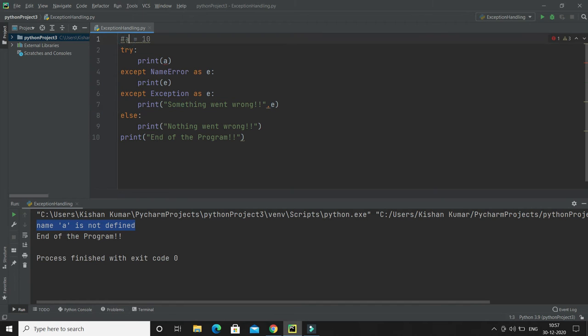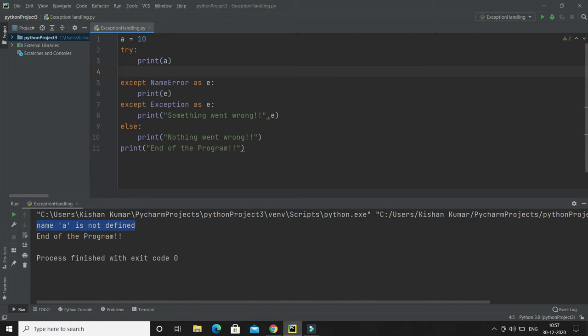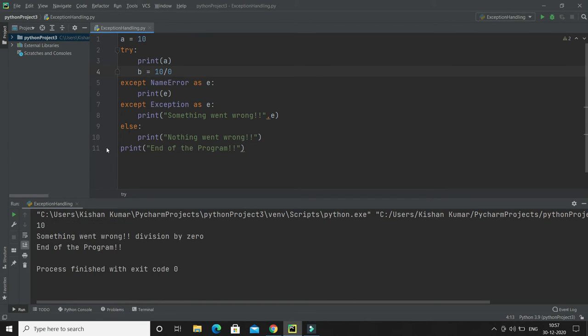Let me show you. Let's say I am going to write one more statement: b equals 10 divided by 0. If I run it, you can see this time 10 got printed. In this line we get an exception, because you cannot divide a number by 0, and it says something went wrong, and this except block has executed, and the value of e is getting printed, which is division by zero. And the rest of the program has executed.